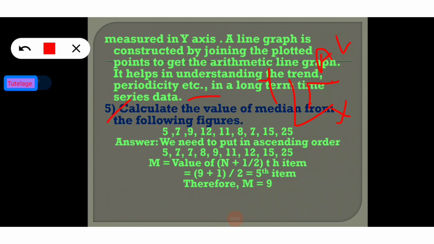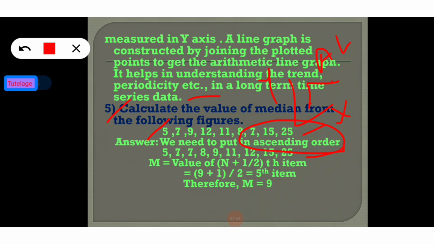Calculate the value of median from the following figures. So calculate the median value. Okay, so this is the series. At first, we have to arrange all these numbers in ascending order. This is one of the most important steps for calculation of median. So we can see 5, 7, 7, 8, 9, 11, 12, 15, 25. All numbers are in ascending order.